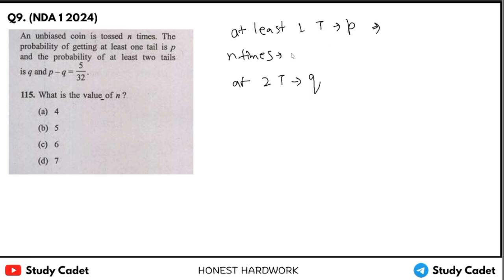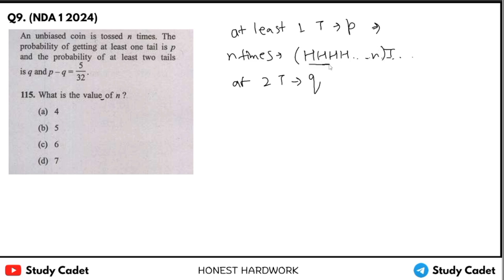So if we consider a condition where all are heads, n times we get heads. Other than this, we will have all the cases where there is at least one tail.